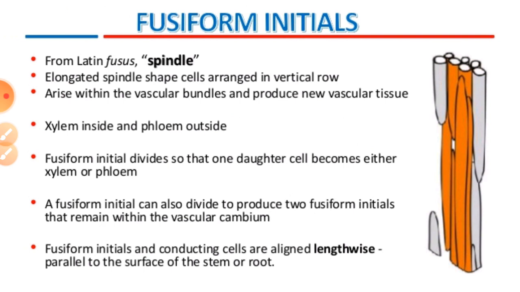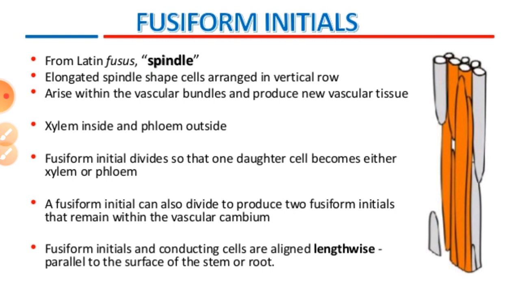So these elongated spindle shaped cells are arranged in vertical rows and arise within the vascular bundles and produce new vascular tissues, the xylem inside and the phloem outside. Right? Xylem is always inside and phloem is outside, as you can see with the different colors. These fusiform initials divide so that one daughter cell becomes either xylem or phloem, or we can say a fusiform initial can also divide to produce two fusiform initials that remain within the vascular cambium.